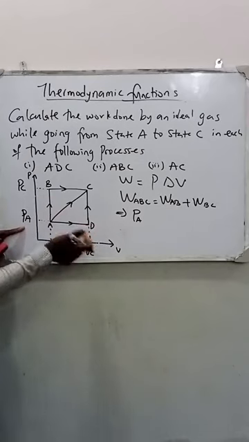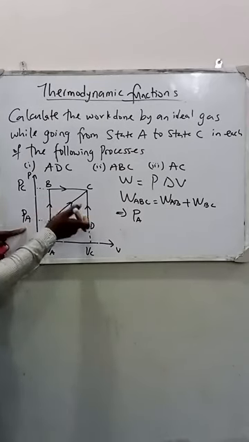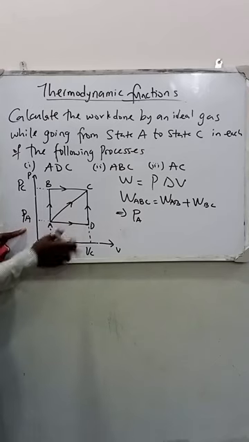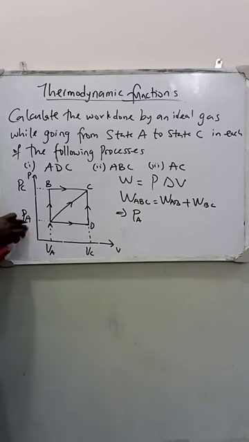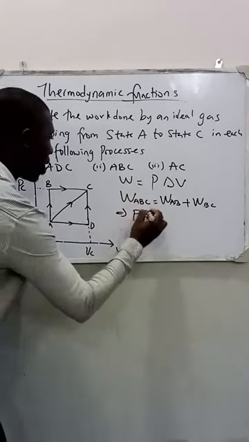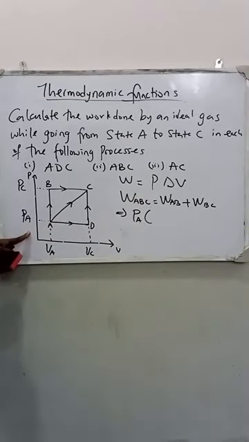Don't forget PA or PD. You can see they are still on the same line. So either I call it PA or I call it PD. Why? Pressure at A is the same pressure as D, times our change in volume.